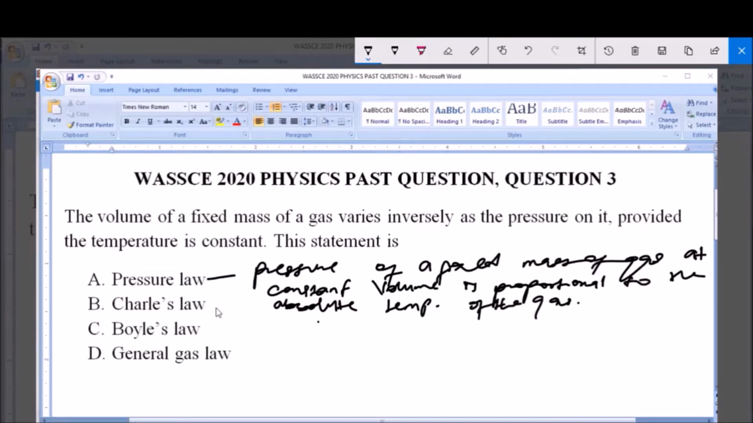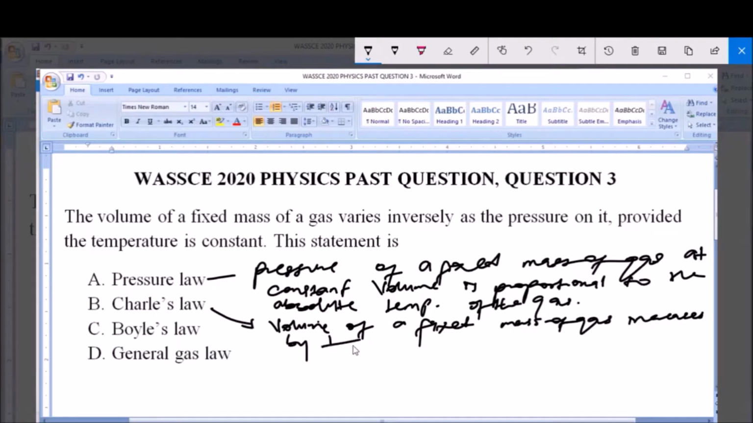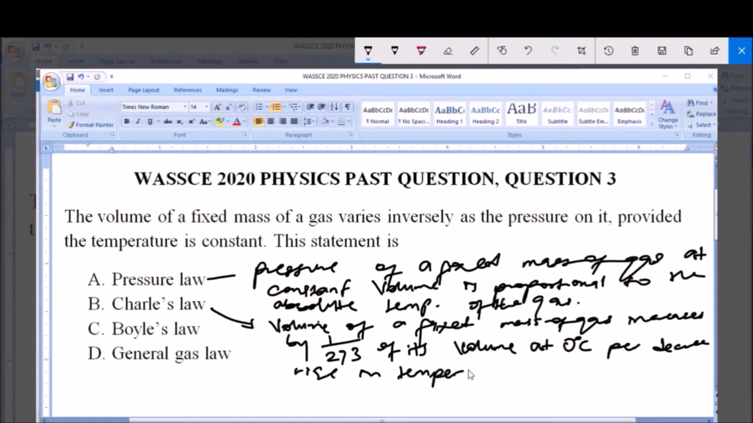Now B says Charles's law. Charles's law states that the volume of a fixed mass of gas increases by 1/273 of its volume at 0 degrees Celsius per degree rise in temperature, provided its pressure remains constant.